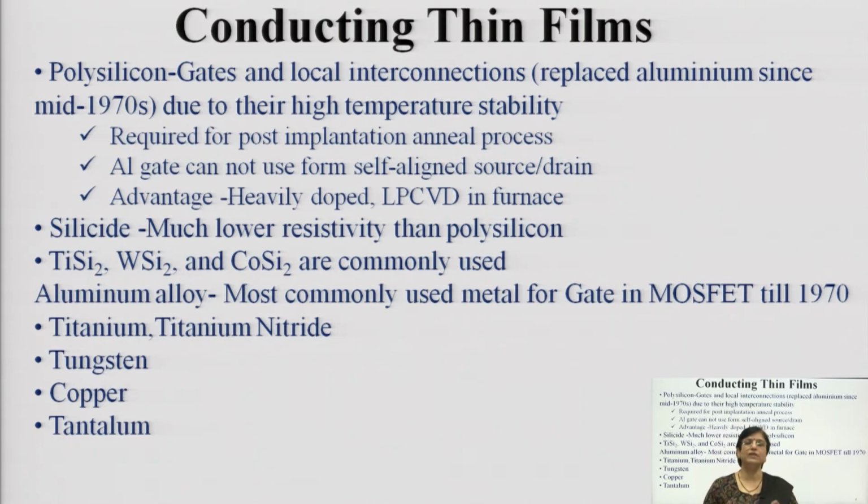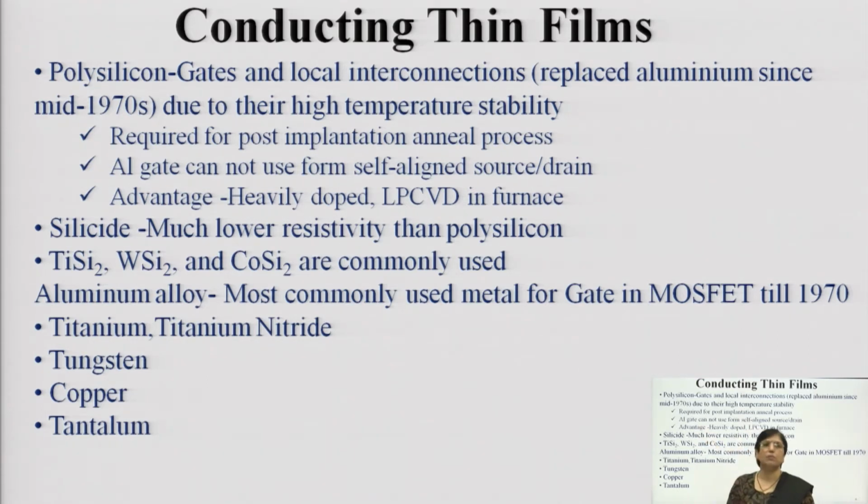Because aluminum was not showing that much stability; other metals were preferred because aluminum gave unreliable features and was not giving satisfactory functionality at elevated temperature. Till the 1970s aluminum was the most popular and widely used material.